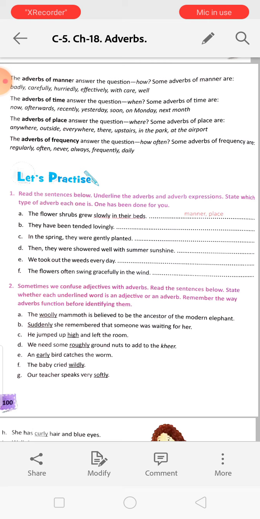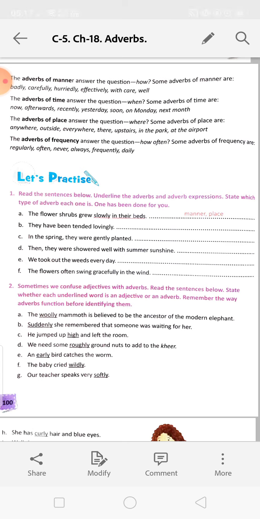Okay, so if we ask how, it is not giving the answer. When, it is not giving the answer. Where, it is not giving. How often, it is not giving. So it is an adjective. And see, it is just before mammoth, which is a noun. Woolly mammoth. So woolly is an adjective.